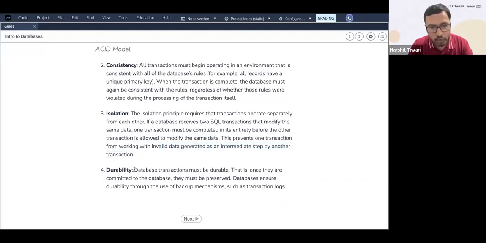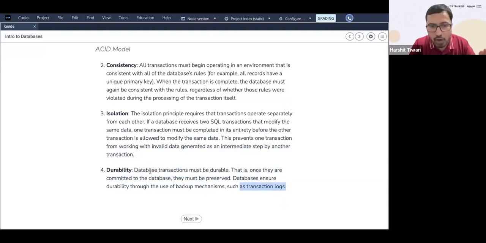Lastly is durability, right? Database transactions must be durable. That is, once they are committed to the database, once the updation has been done, or once you've inserted the data, it has to be durable. What does that mean? You ensure the durability through backup mechanisms. You have transaction logs and backup mechanisms which make your entire database durable.